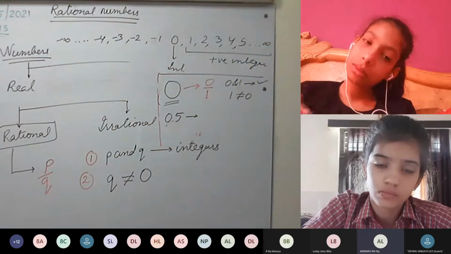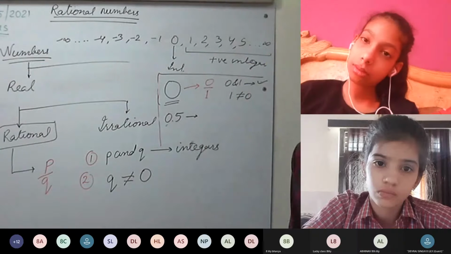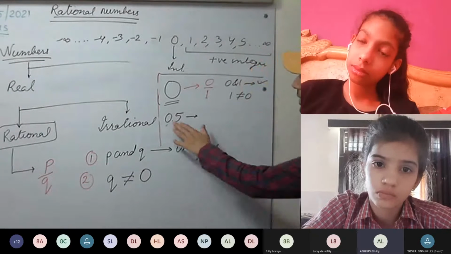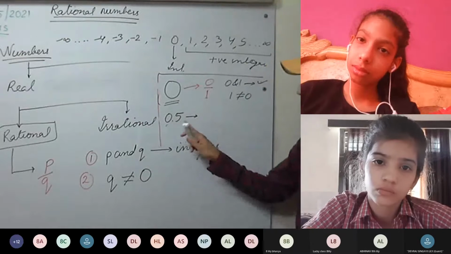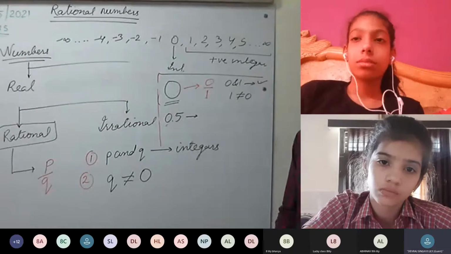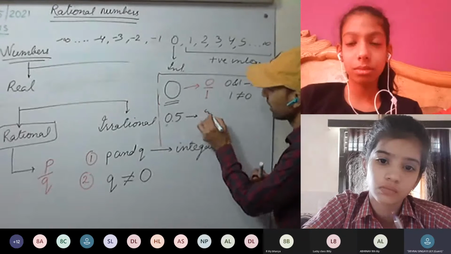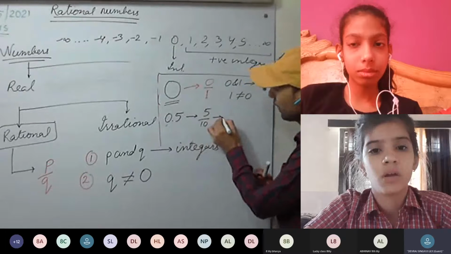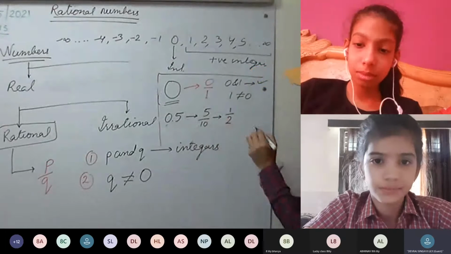Sir, this is 0.5. Because this is a decimal number. Can the decimal number be represented in the form of a fraction? Can 0.5 be represented as a fraction? Yes. 5 upon 10. Can we simplify it further? Yes, sir. 1 upon 2.